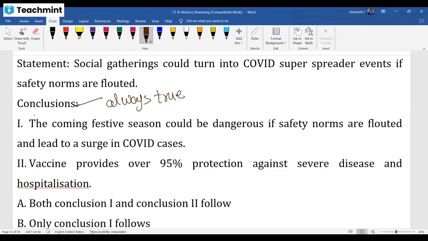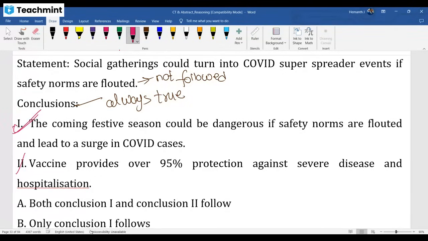The statement is discussing that social gatherings will spread COVID if safety norms are flouted. Flouted means not followed. We have to know a bit of this English meaning. If you don't follow the safety rules during social gatherings, COVID will spread. Now, the coming festive season could be dangerous if you are not following those rules. Yes, that's what we can conclude from the statement.